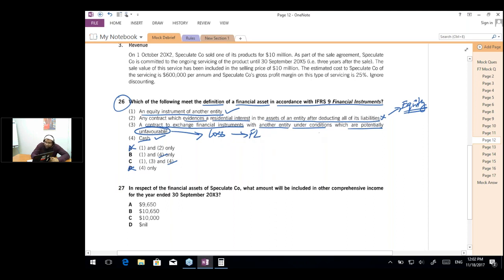So 3 is also not right. So the answer is actually B, that 1 and 4 are the financial assets, and 2 is the equity, and 3 is the liability. So 1 is asset, 2 is equity, 3 is liability, and 4 is the asset. So the answer is 1 and 4, which is B.